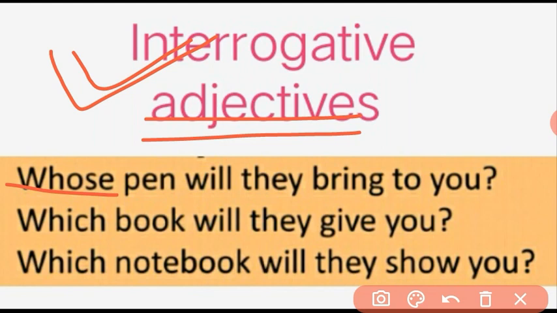Next example, which book will they give you? Question word which, and it is the interrogative adjective. And the last one, which notebook will they show you? So in this example, the word which, repeated in the first, second and third ones, is the interrogative adjective.